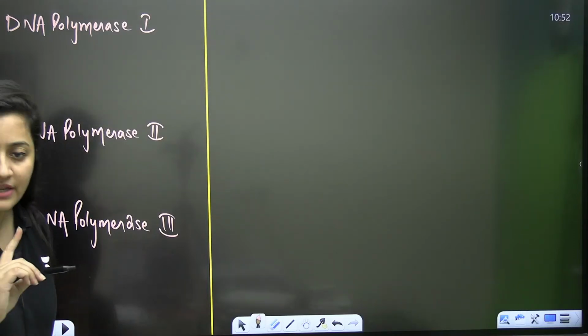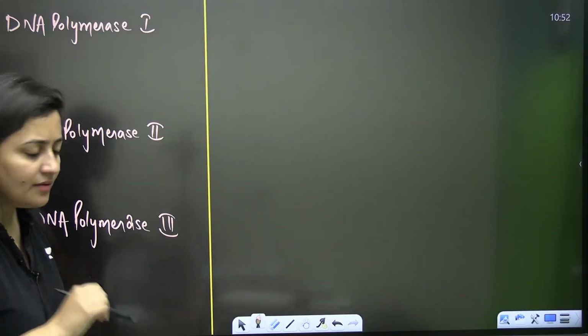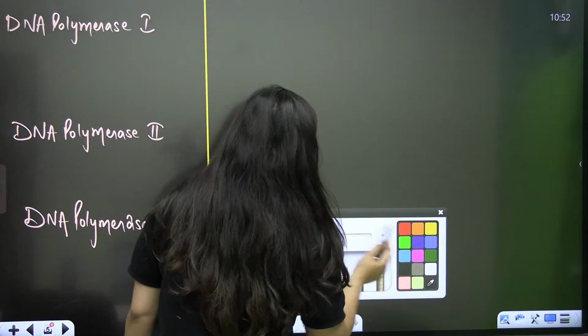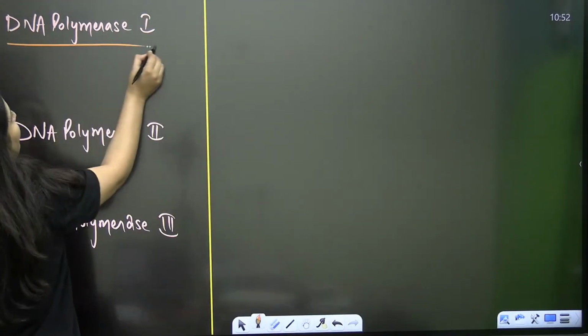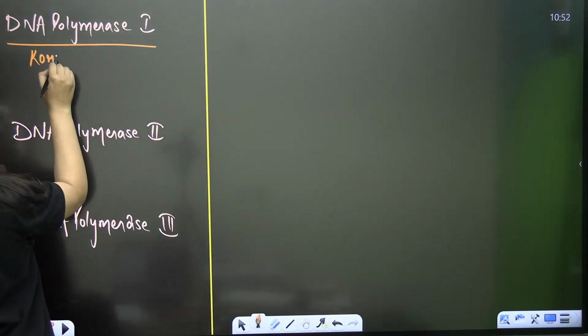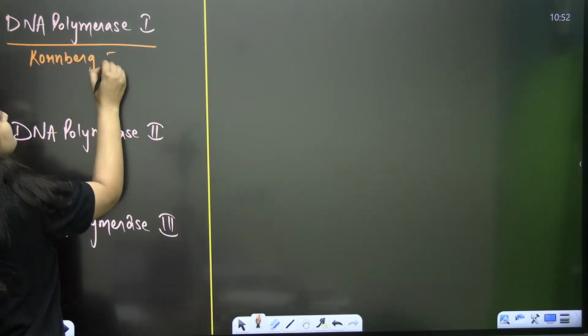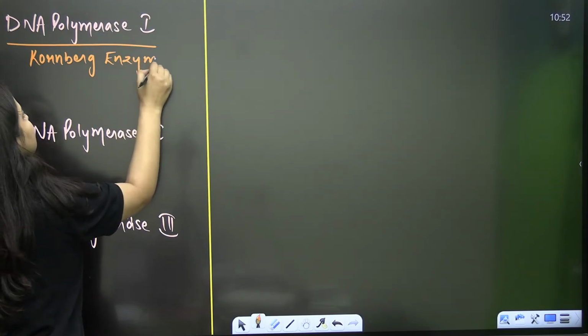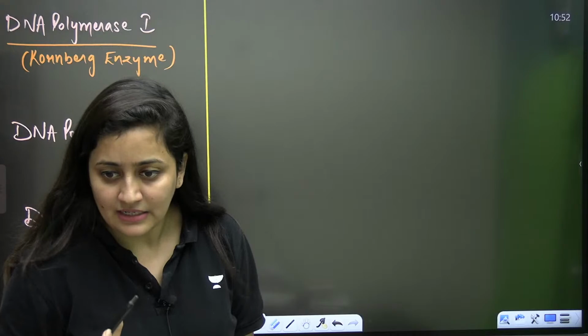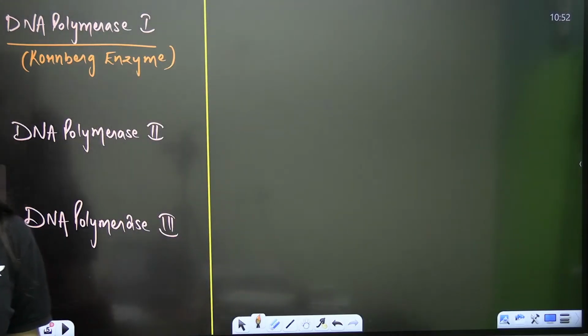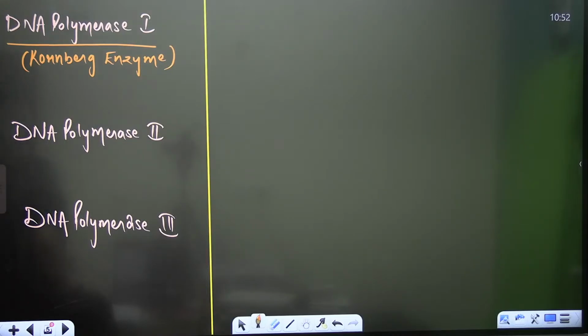DNA polymerase 1 is also known as Kornberg enzyme. It was discovered by Kornberg, and this enzyme was used to make DNA even in the lab. Which enzyme is it? It is DNA polymerase 1.